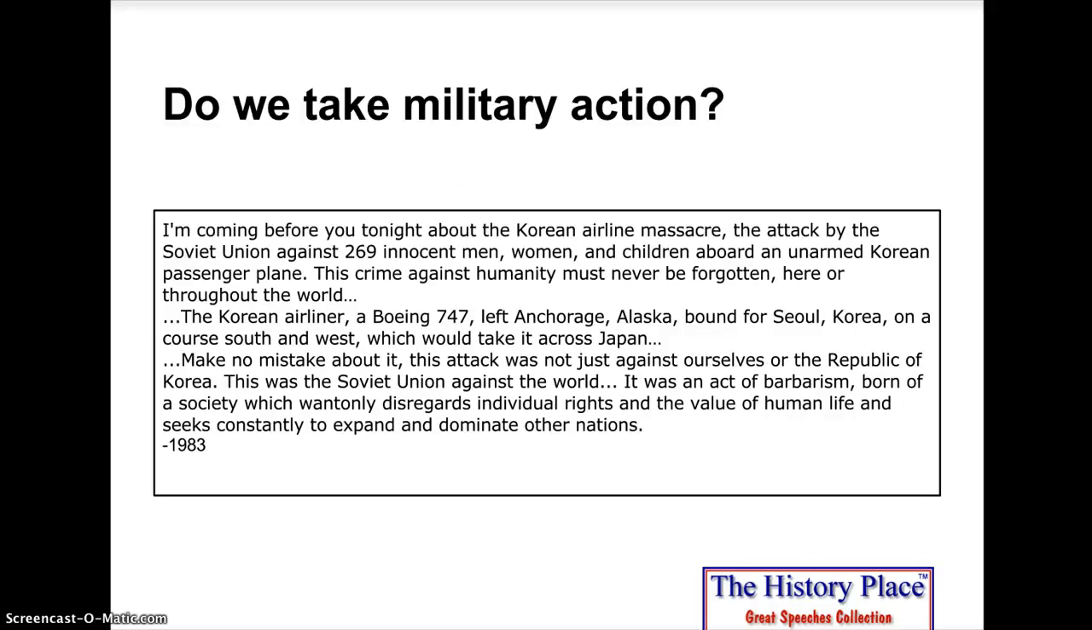The next event we're looking at is the Korean airliner that was attacked by the Soviet Union. This is a speech presented by President Ronald Reagan about the event, what information has been provided to him, and his beliefs on what should be done next.